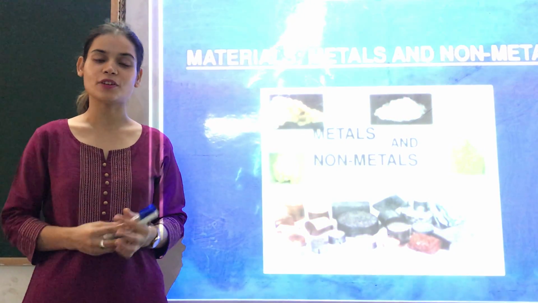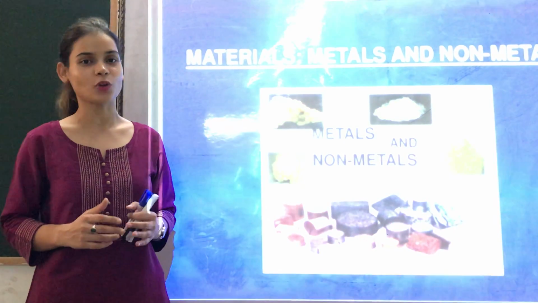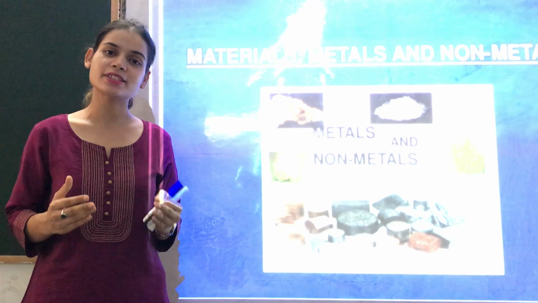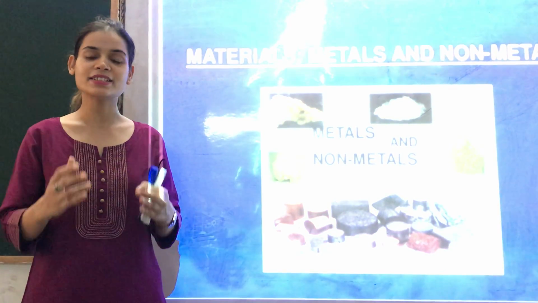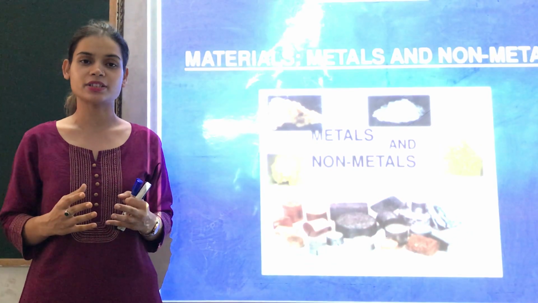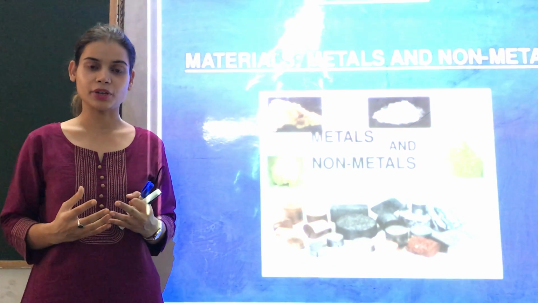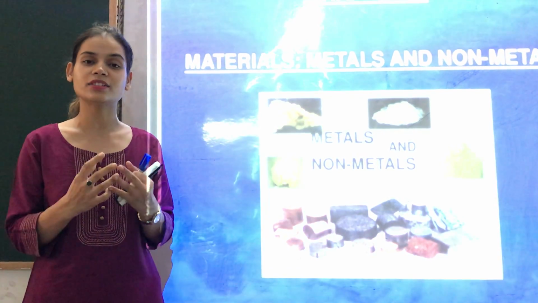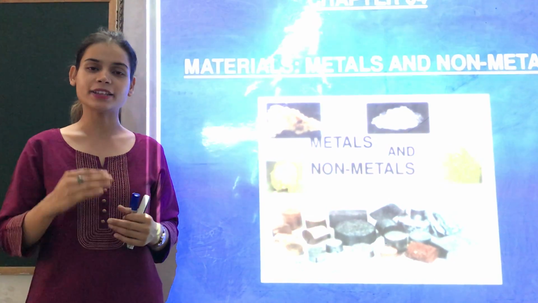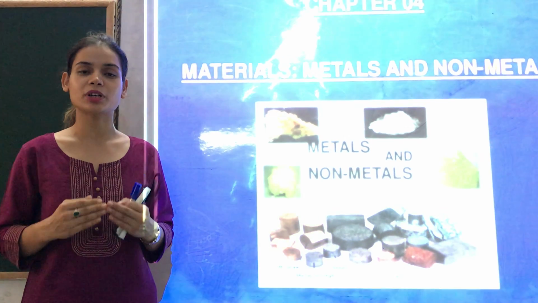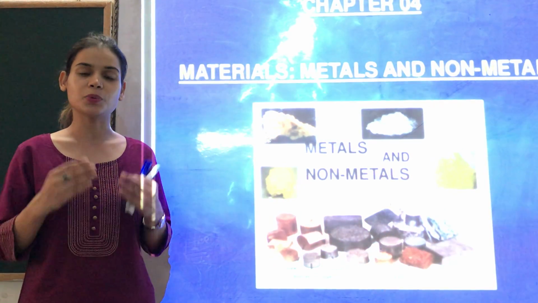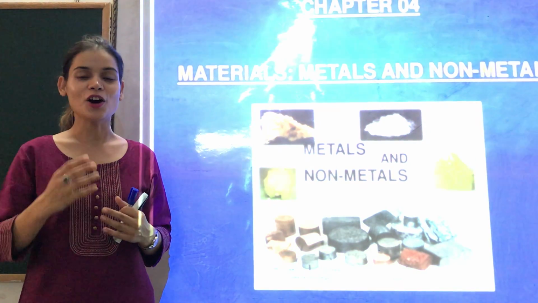Class, we are going to start our new chapter, that is metals and non-metals. That is chapter 4. We have already covered chapter 3, synthetic fibers and plastics. Let us start this chapter. In this chapter, students, we are going to understand what are metals and what are non-metals, and what are their physical properties and chemical properties. By the end of today's video, you will be able to understand what is malleability, what is lustrous, and what are the other properties of metals.